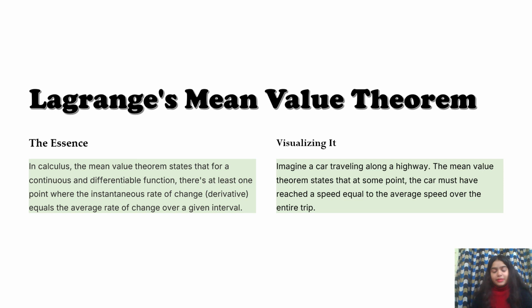So let us imagine first. Say your speed is 100 kilometers per hour. Let's assume it like this. Now the 100 kilometer per hour speed we can term as the average speed. On the highway where we drive very fast, it is possible that our speed reaches 100, and maybe even 200 as well. So here it is said that it may be equal to the average speed of the entire trip.